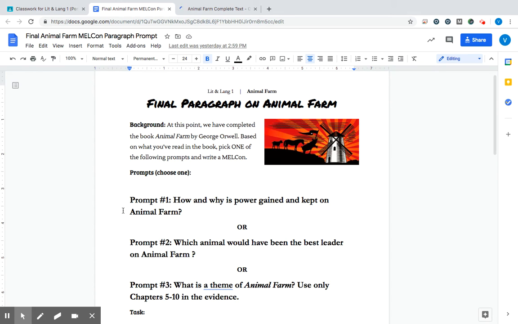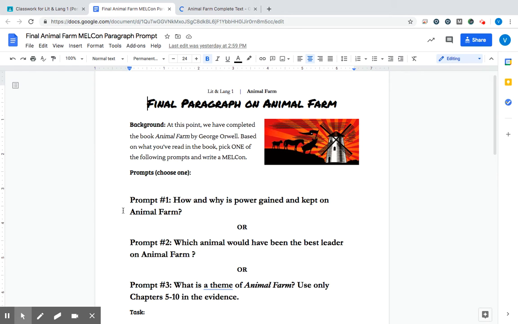Remember, we need to write a main idea based off of this, and then we are finding evidence to put into the MELCon paragraph that's going to help prove that our main idea is right. We're going to explain how that evidence, our quote with a citation, proves that our main idea is right. So what is the evidence saying? What does it mean? And then how does it prove that our main idea is correct?